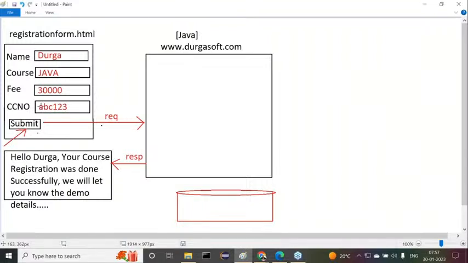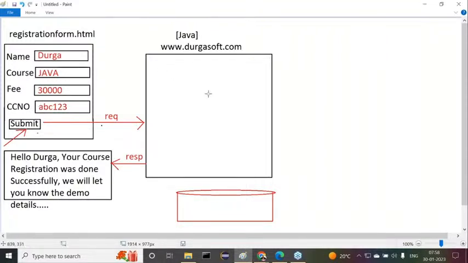Understand this clearly: Durgasoft doesn't have any bank services of its own. It's not a bank-related thing, it's a training institute. So it must take some banking services. Who provides these bank services? Definitely a number of bank service providers are available, the best examples being ICICI, Axis Bank, HDFC. We can get the service from any of them. Got my point or not?